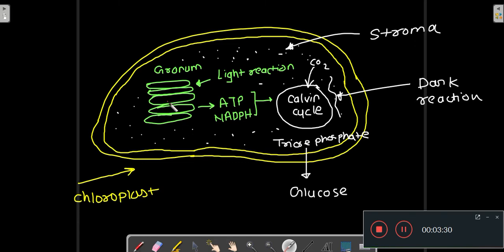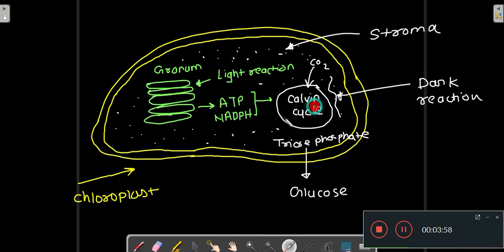The light reaction is happening in the granum, and the dark reaction is happening in the stroma. This is the chloroplast. The light reaction is happening in the granum, and the ATP and NADPH are produced due to the light reaction, and then this ATP and NADPH enters into the Calvin cycle, which is the dark reaction.